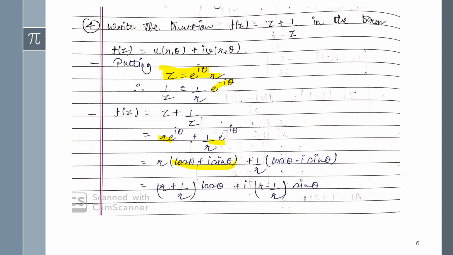Just putting its value, and e^(-iθ) is cos θ - i sin θ. Now separating the real and the imaginary parts, you can get this one. So this one will be your real part and this one will be your imaginary part.